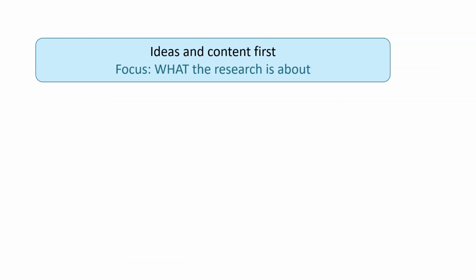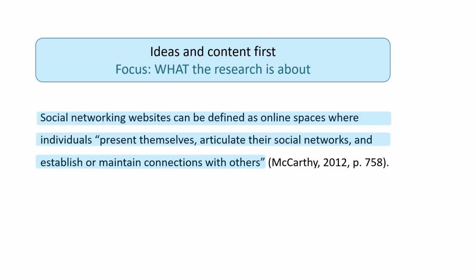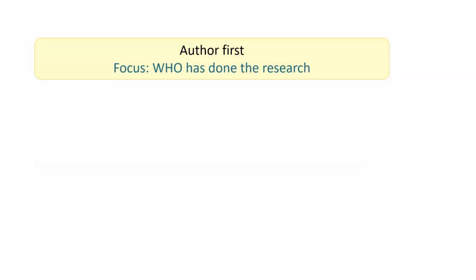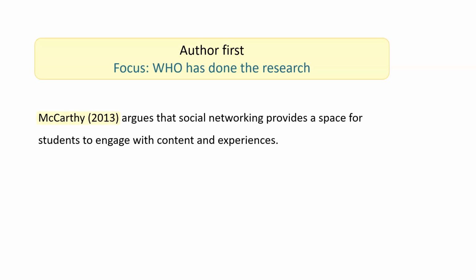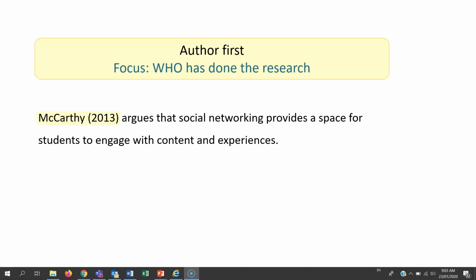Putting the ideas and content first helps the reader focus on what the research is about. Here, the focus is on social networking sites. Putting the author first helps the reader focus on who's done the research. Here, the focus is on McCarthy and what McCarthy's research says about the benefits.